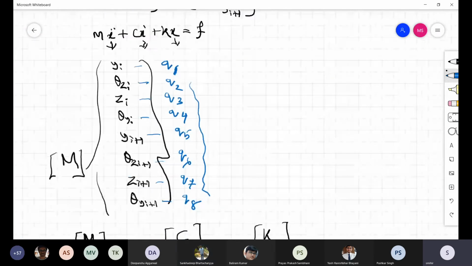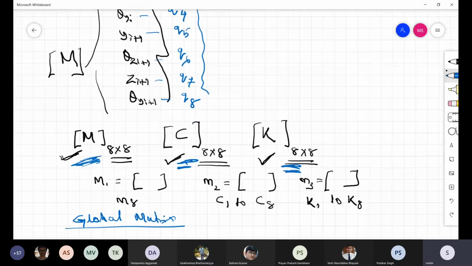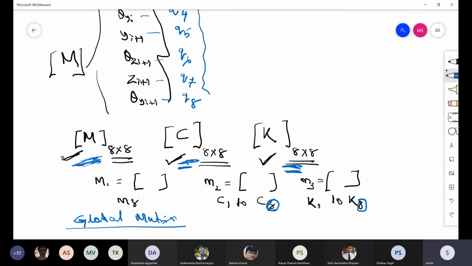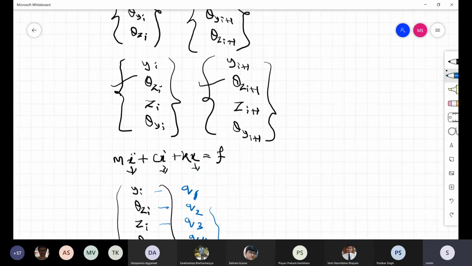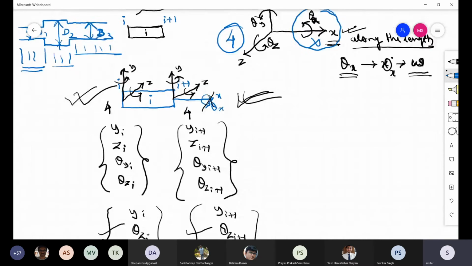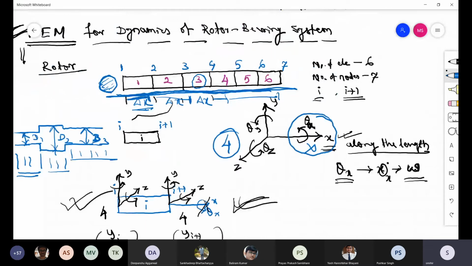Let me mention, wrongly I told that it should go to C8. It is not K8, C8 or M8. What I can see, it is actually up to 6, right? There are 6 elements in our example. So 6 element matrices, you will generate 8 by 8 each.